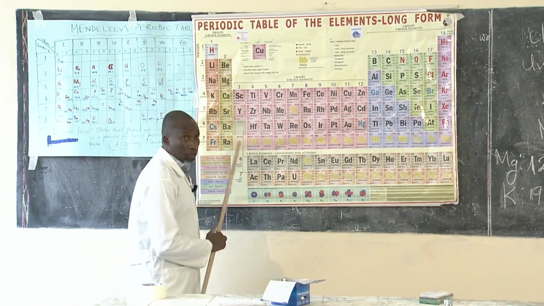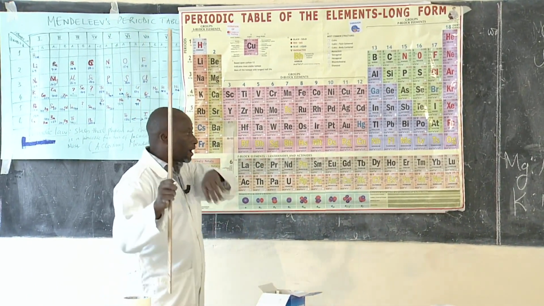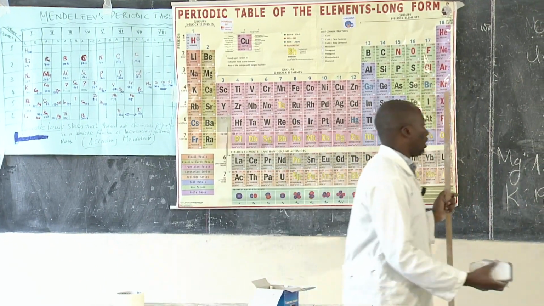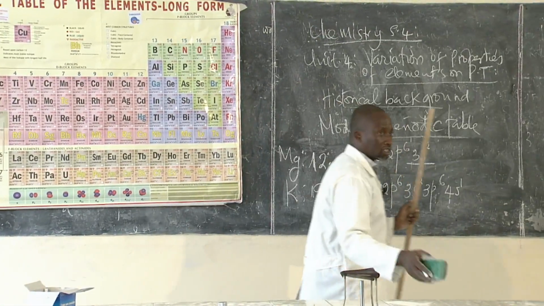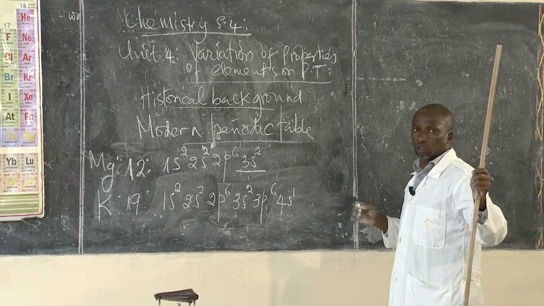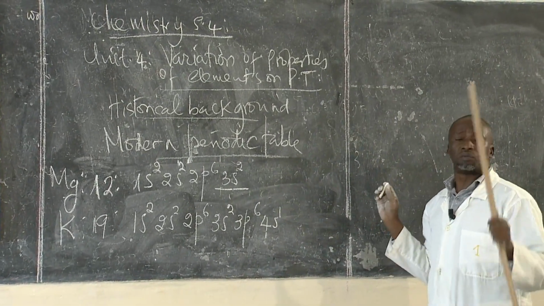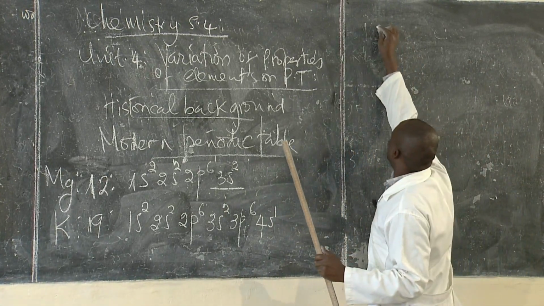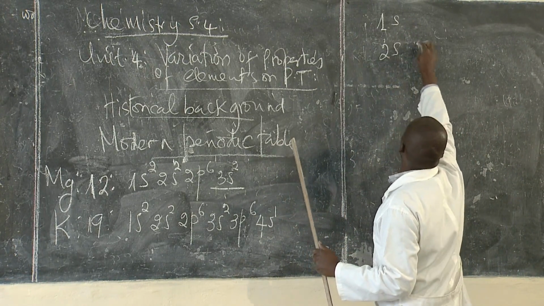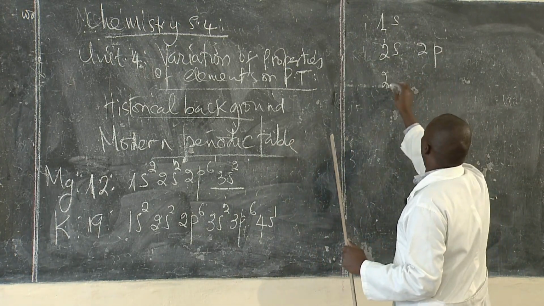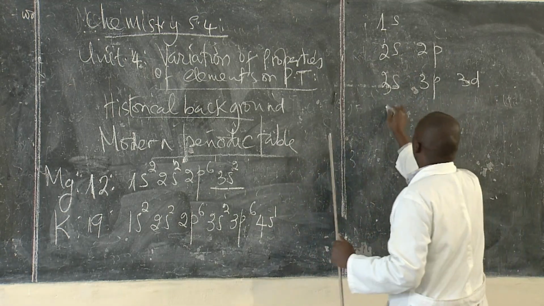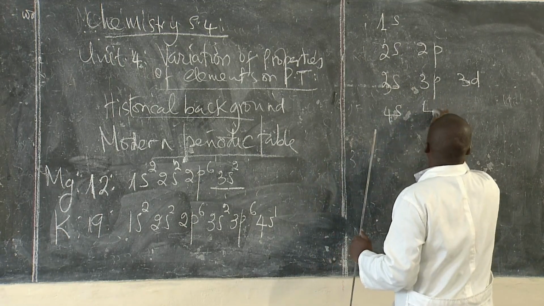When you are writing the electronic configuration, please remember the Aufbau principle, the filling of these orbitals. Maybe I can just put it here. Anytime you write an electronic configuration, put it aside so that you don't make any error. This is 1s, this is 2s, this is 2p. You have 3s, 3p, and then 3d. You have 4s, 4p,